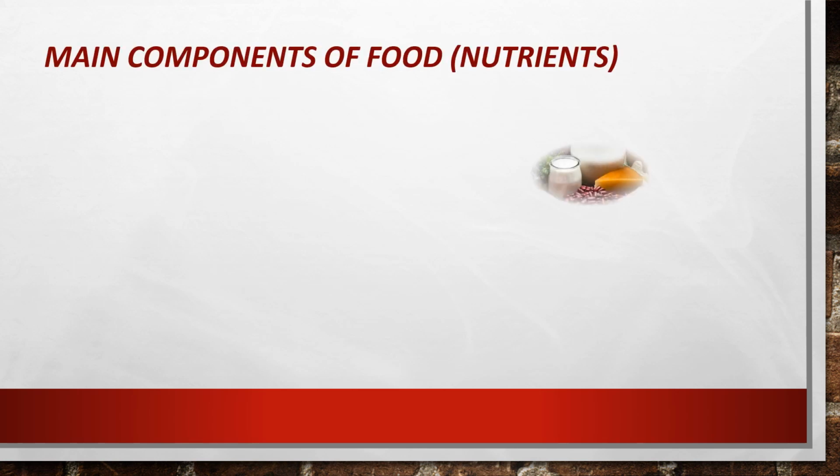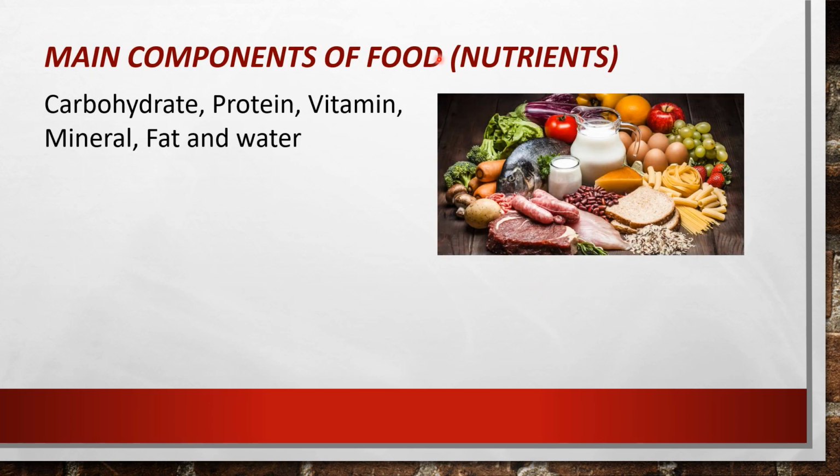Main components of food, or main nutrients. You learned that food is essential for all living organisms. You also learned that carbohydrates, proteins, fats, vitamins and minerals are the important components of food. And water is also very essential for our body. And these components of food are called nutrients and are very necessary for our body.